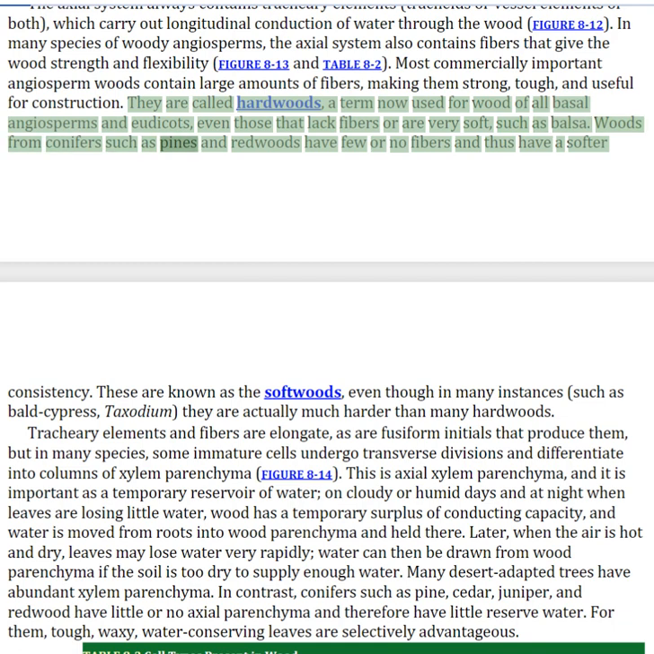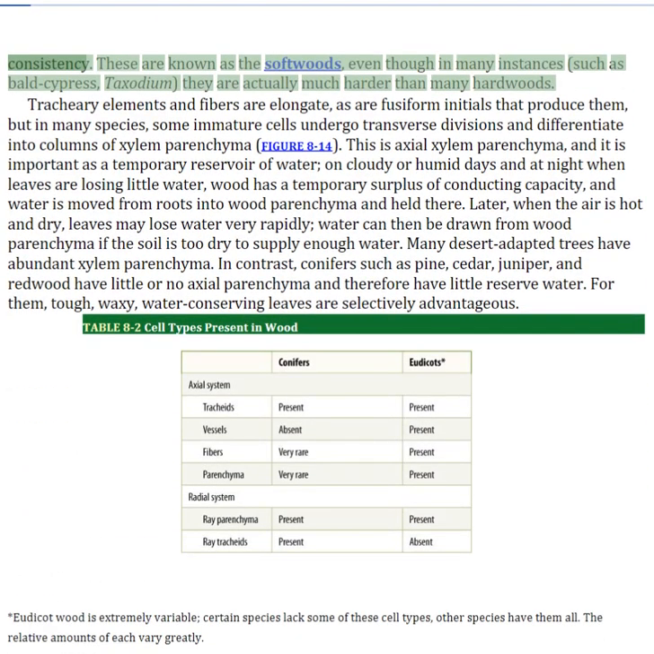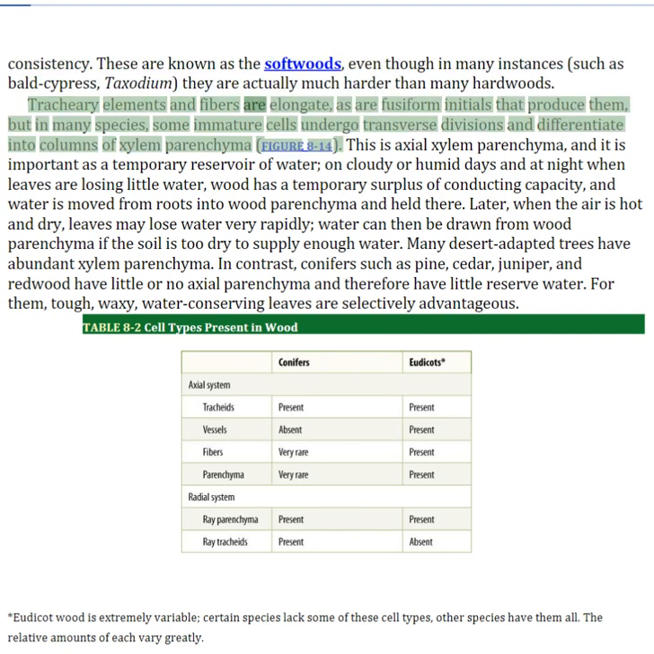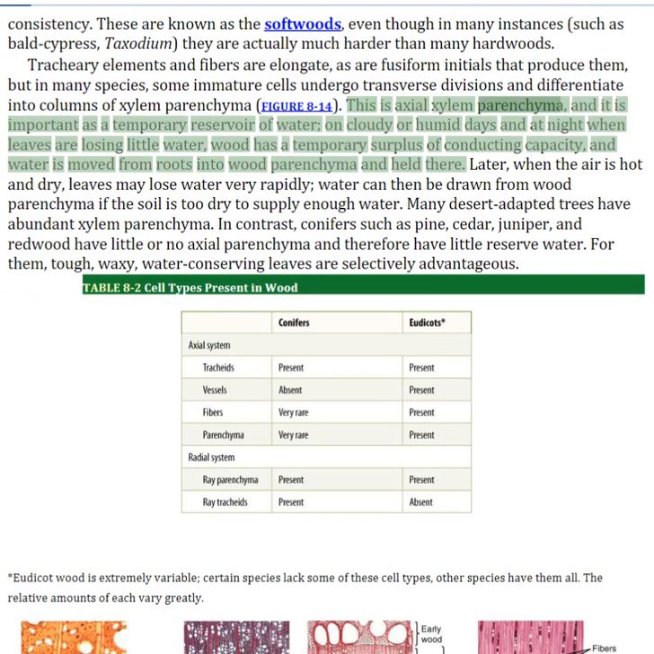Woods from conifers such as pines and redwoods have few or no fibers and thus have a softer consistency. These are known as the softwoods, even though in many instances they are actually much harder than many hardwoods. Tracheary elements and fibers are elongate, as are fusiform initials that produce them, but in many species, some immature cells undergo transverse divisions and differentiate into columns of xylem parenchyma. This is axial xylem parenchyma, and it is important as a temporary reservoir of water.